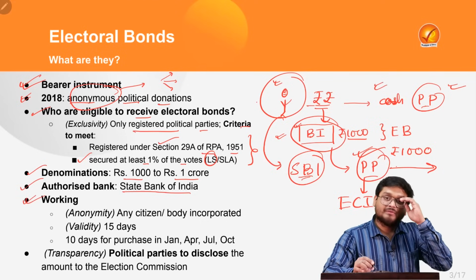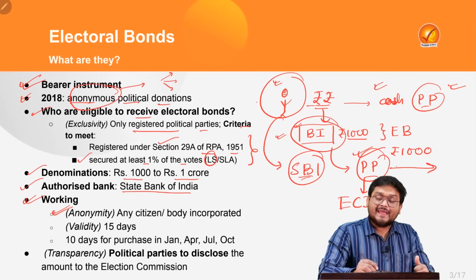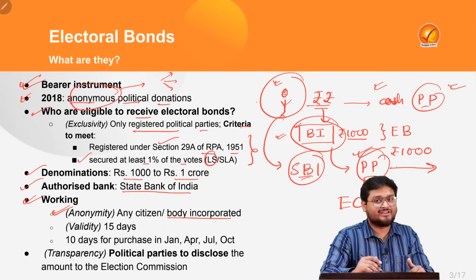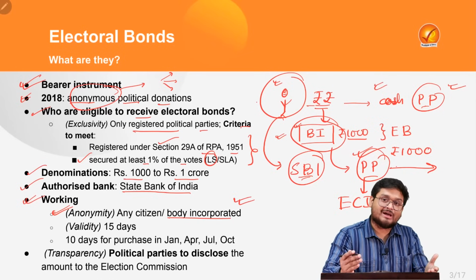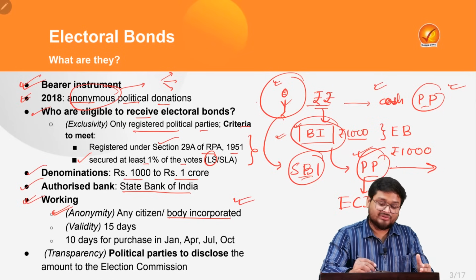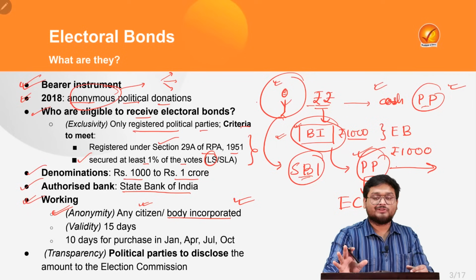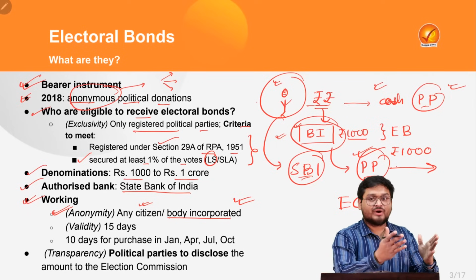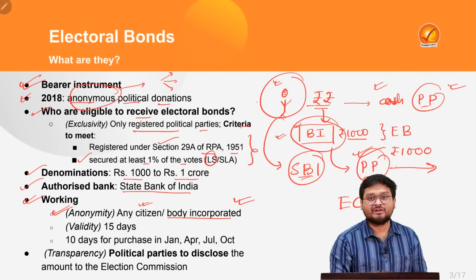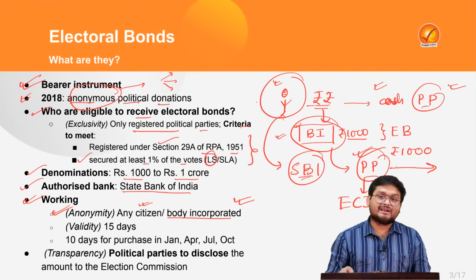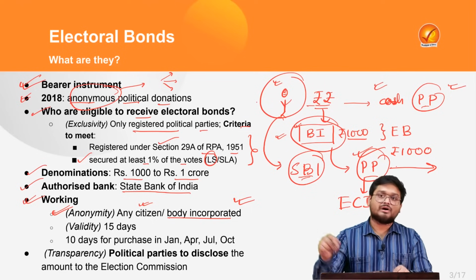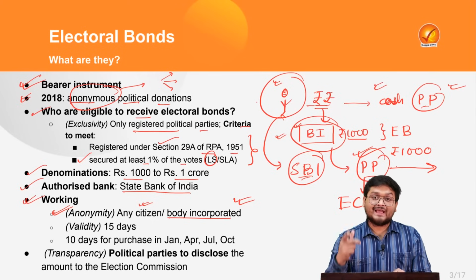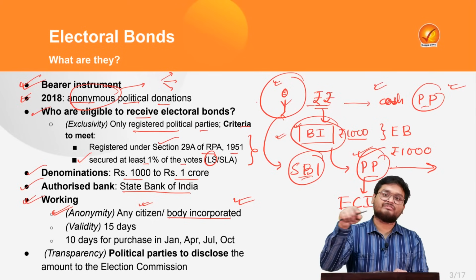And how will it work? It will be totally anonymous, as I told. Any citizen or any body incorporated, say a corporate body, or any Hindu undivided family, these are the individuals and citizens who can donate via this electoral bond scheme. And what is the validity? For example, you have purchased a 1 crore electoral bond for political party X, and you deposited that bond to the headquarters of that political party, and that political party has to encash it within 15 days.